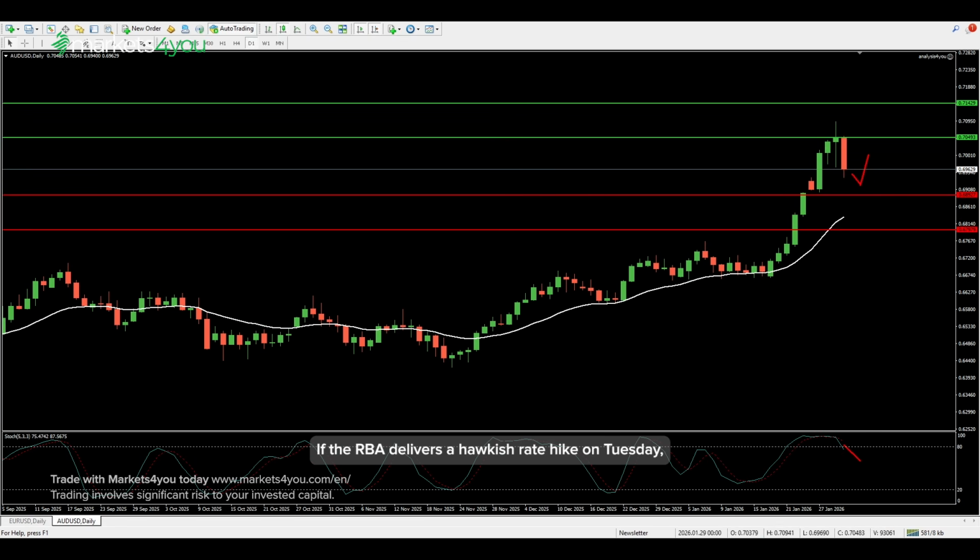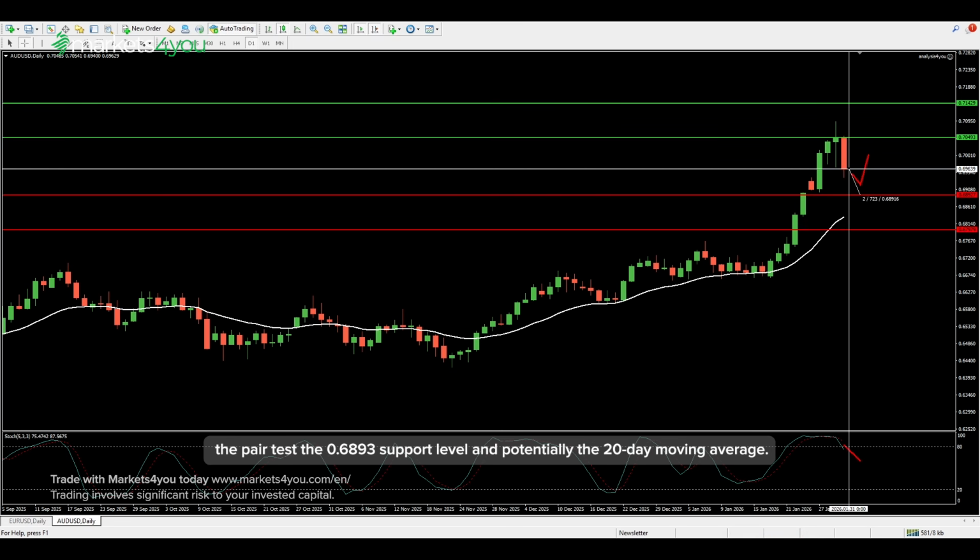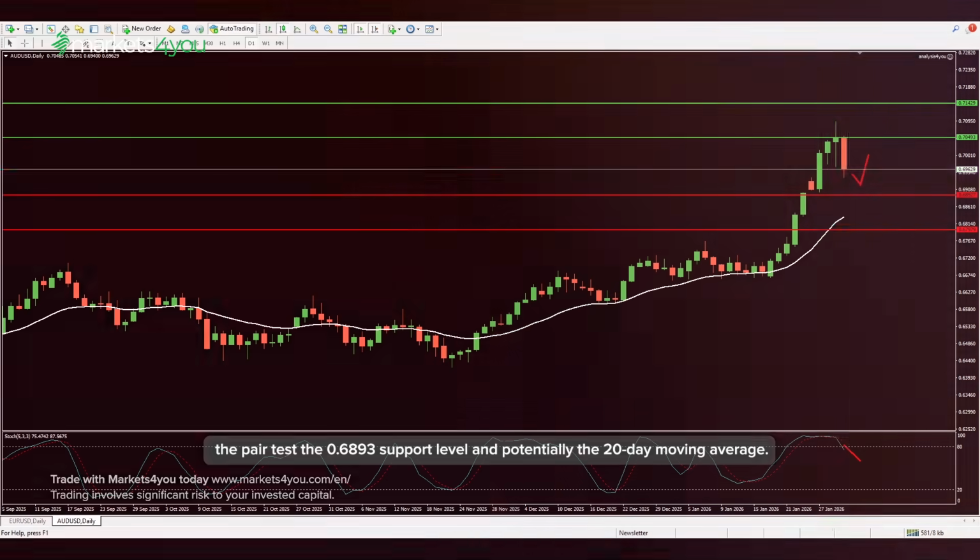If the RBA delivers a hawkish rate hike on Tuesday, it could halt the decline and push the pair back toward the 0.7049 resistance. However, a dovish hike or concerns about economic weakness could see the pair test the 0.6893 support level and potentially the 20-day moving average.